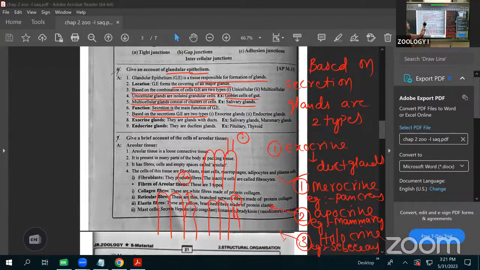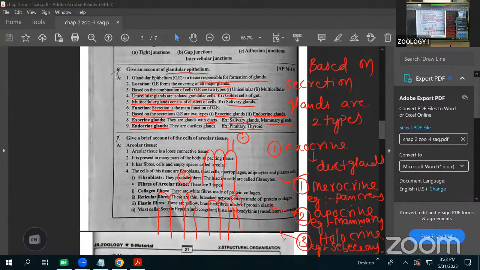See this one here, based on the secretion, the glandular epithelium is of two types, exocrine and endocrine glands. Exocrine glands means glands with ducts. The example is the salivary glands and the mammary glands. Next one is the endocrine glands. They are the ductless glands. They are not provided with ducts. Example is pituitary gland and the thyroid gland.